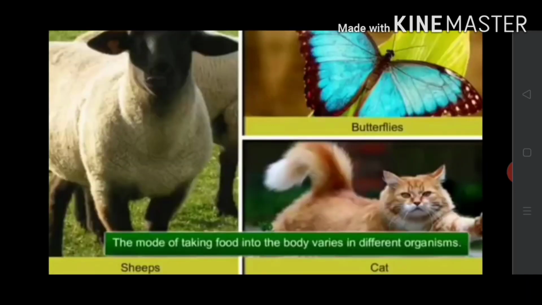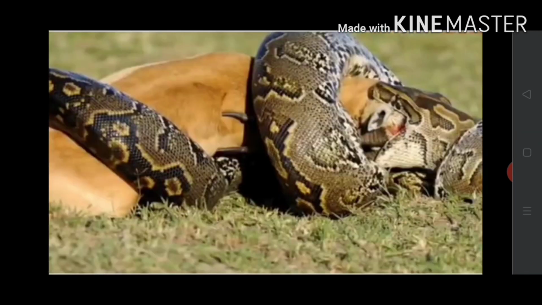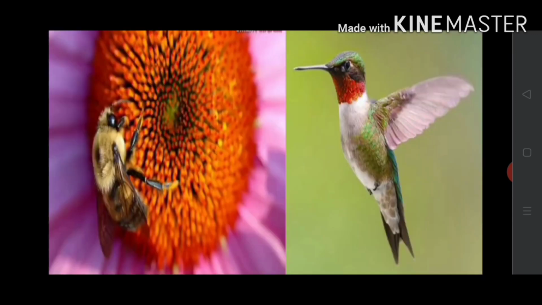Now let us know the mode of taking food in different organisms. The mode of taking food into the body varies in different organisms. For example, snakes. Snakes like python swallow the animals they prey upon. Honeybee and hummingbird suck the nectar from flowers.